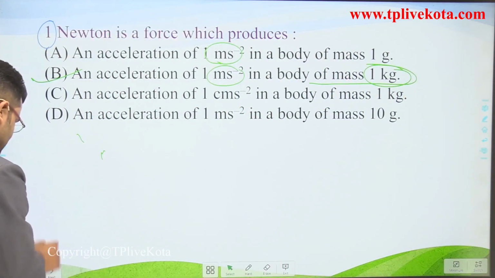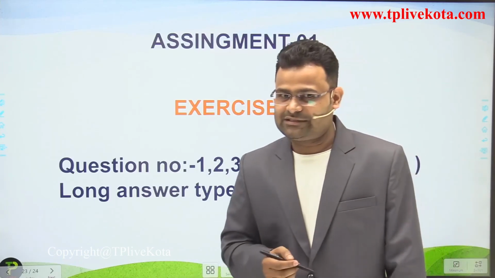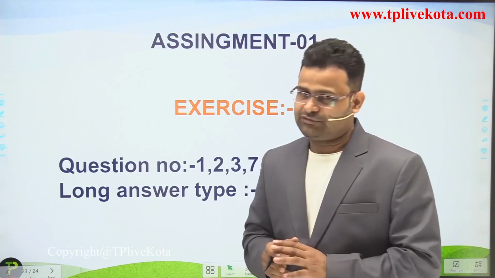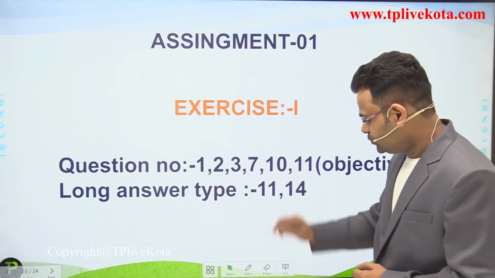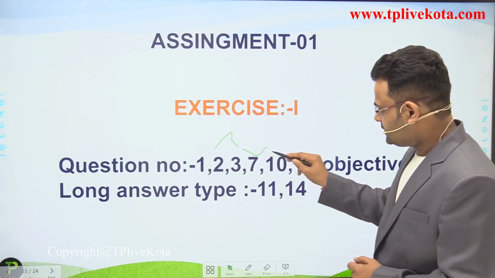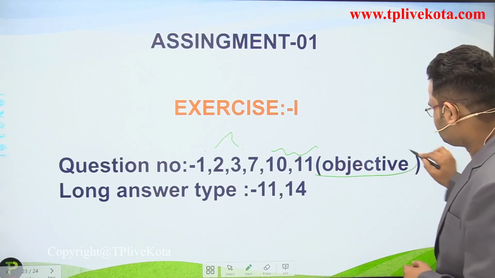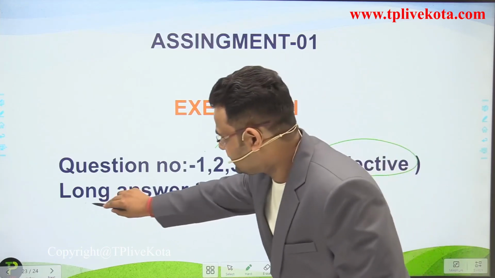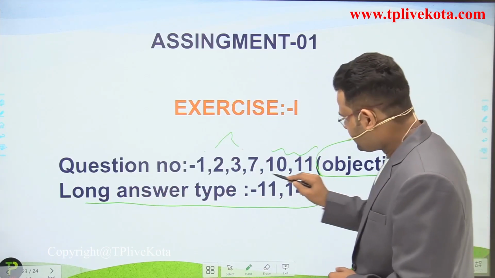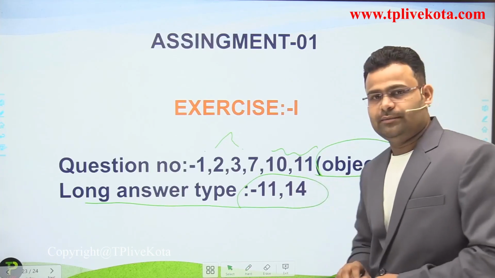Now dear students, some exercise and assignment for you. After completing this lecture, you can do it in your classwork copies. Assignment number 1 is question numbers 1, 3, 7, 10, 11. These are the objective questions in your module. And the second part is the long answer type, theoretical questions and long analytical questions also: questions number 11 and 14.